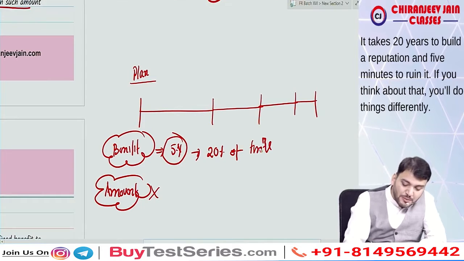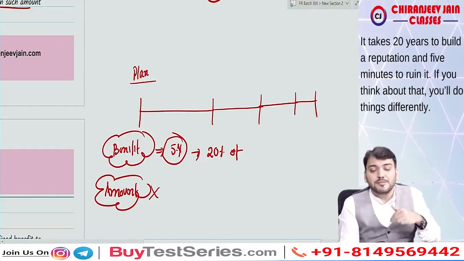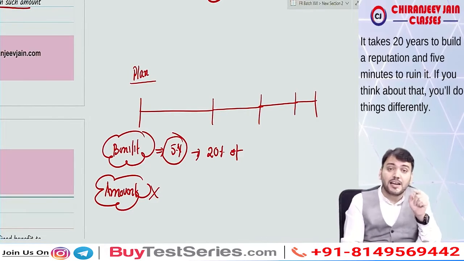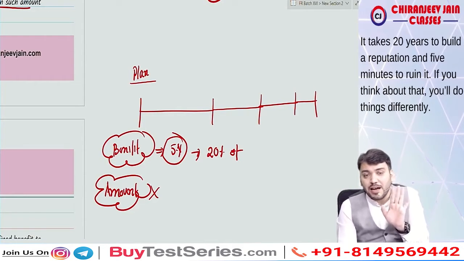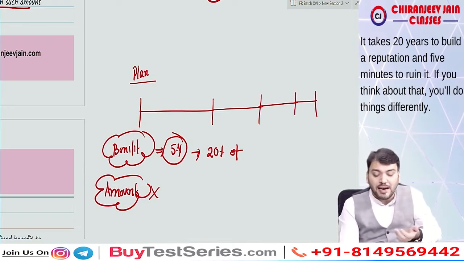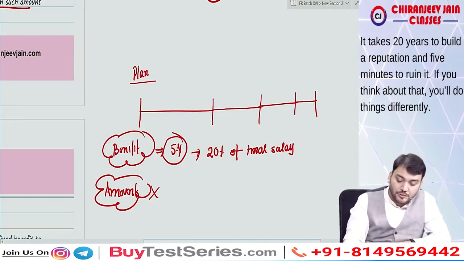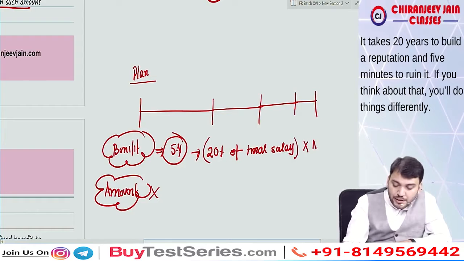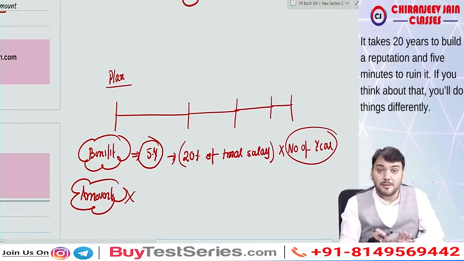Yes sir. So I'm just giving one example. Just try to understand what I am saying. One gratuity plan has been announced by the entity, and under that gratuity plan, what is the benefit? Any employee who has completed 5 years of service will be entitled to 20% of final salary, correct? Understood? Multiplied by the number of completed years of service. Correct? Understood?